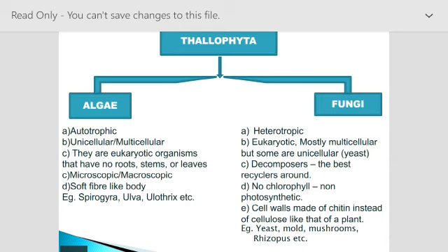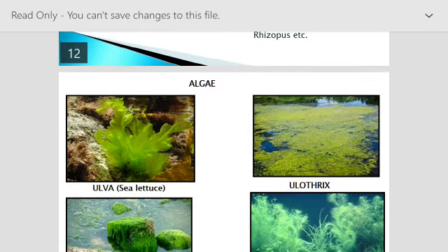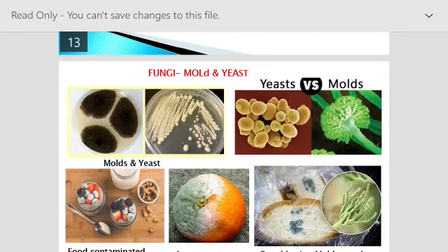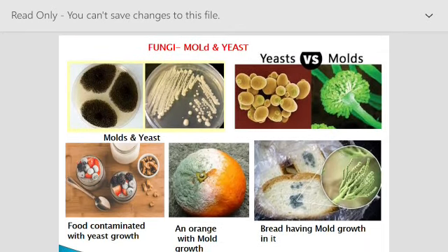Both are microscopic as well as macroscopic, but in algae the cell wall is made up of cellulose, right? But in fungi the cell wall is made up of chitin. Got it? Various examples we have seen: algae like Ulva, Ulothrix, Spirogyra. These are the examples of algae. Fungi are mushrooms, yeast, molds. These are all examples of fungi. Got it?